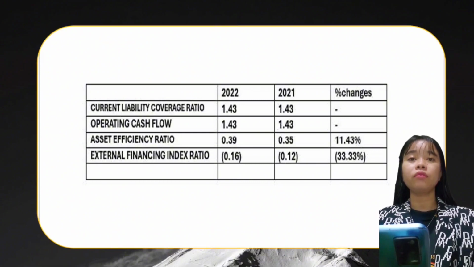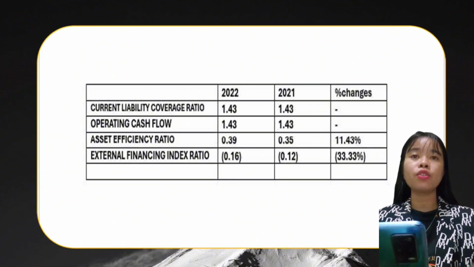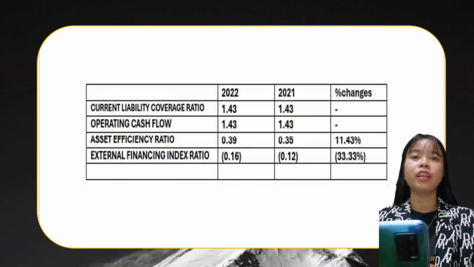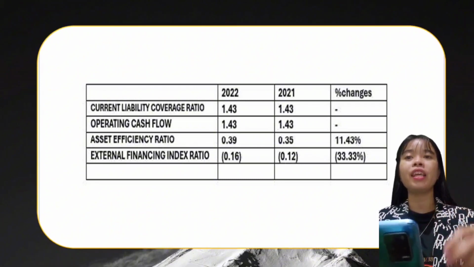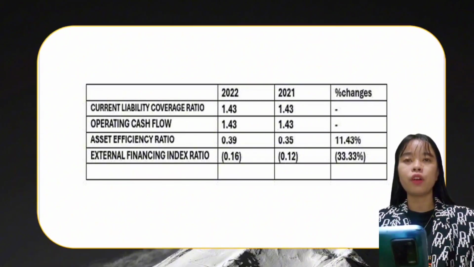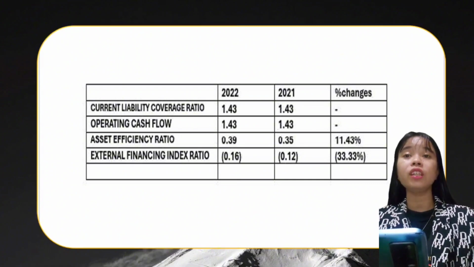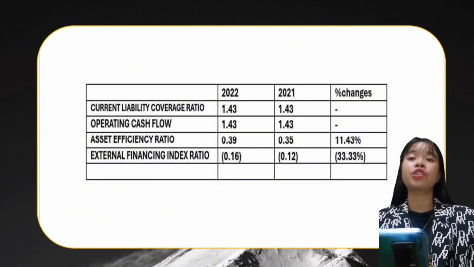And as you can see, there are no changes here. As well as the operating cash flow, there are no changes. So operating cash flow is the amount of cash generated by the company's core business activities. It includes the effect of investing and financing activities such as buying or selling assets, issuing or repaying debt, or paying dividends.